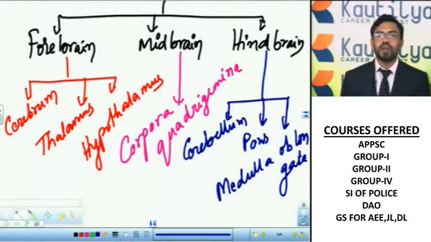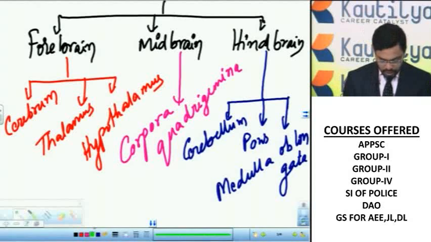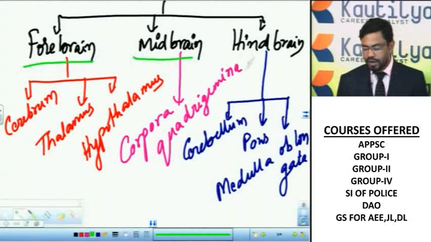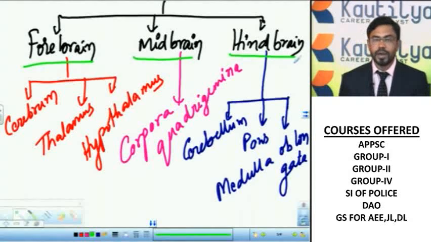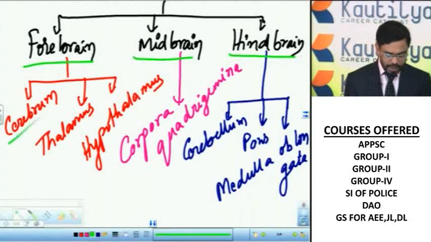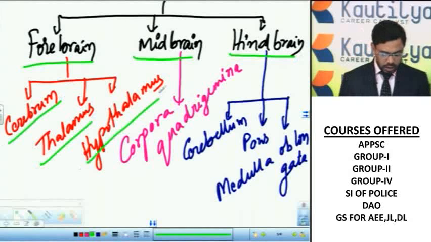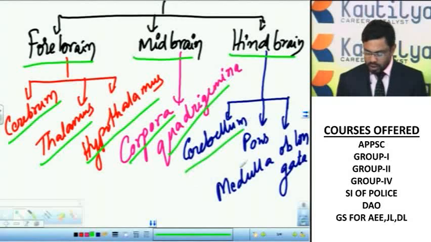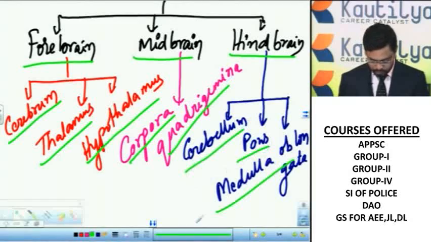So the brain is divided into mainly three regions. The anterior region is called forebrain, the middle region is called midbrain, and the posterior region is called hindbrain. The forebrain is divided into three parts: cerebrum, thalamus, and hypothalamus. The midbrain contains corpora quadrigemina, and the hindbrain again contains three parts: cerebellum, pons, and medulla oblongata.